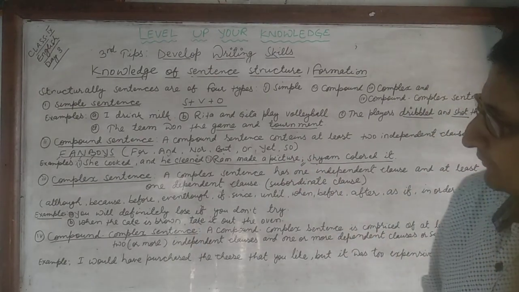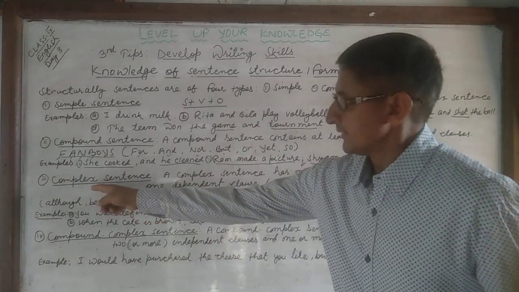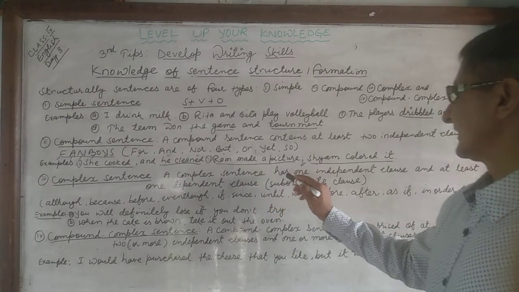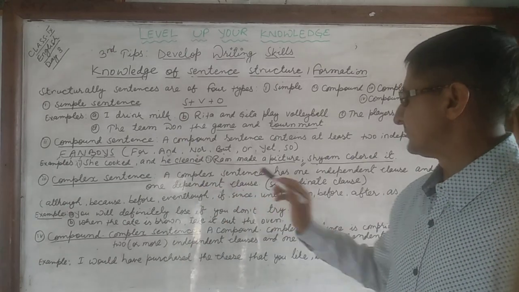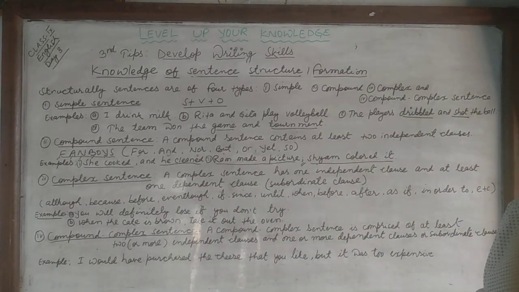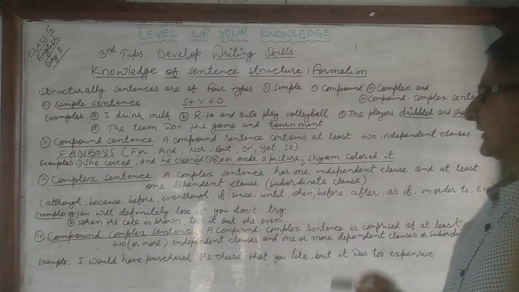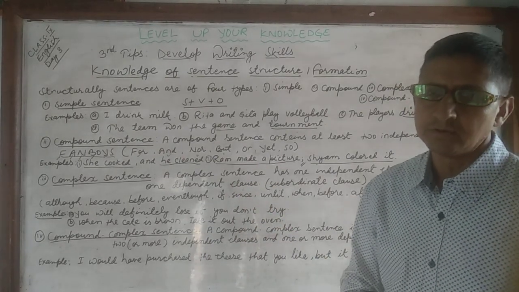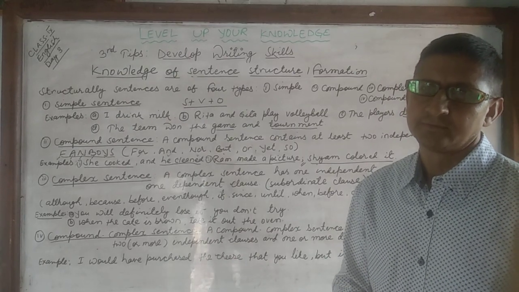The third type of sentence is the complex sentence. A complex sentence has one independent clause and at least one dependent clause or subordinate clause.